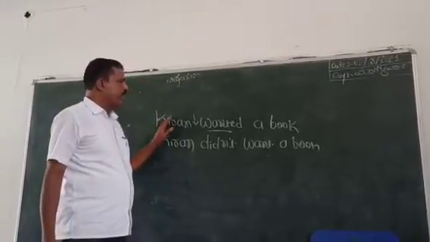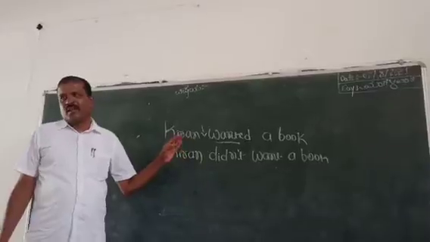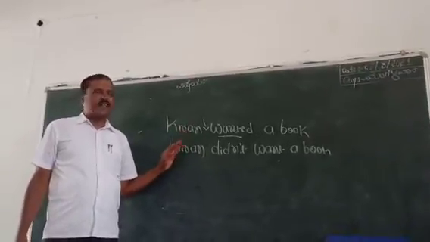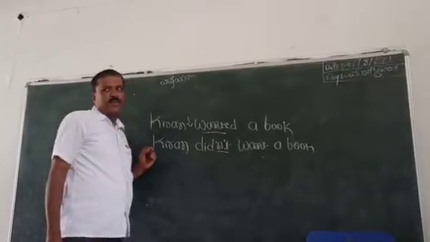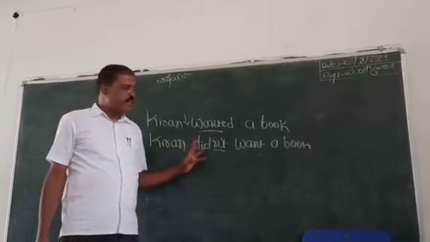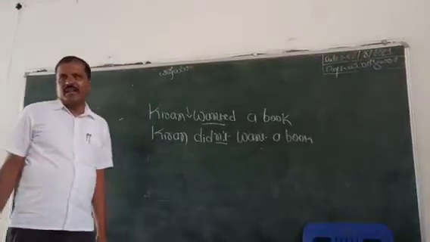Here, Kiran wanted a book. Kiran wanted a book, changing to negative: Kiran didn't. It is the short form of did not. Didn't want a book.